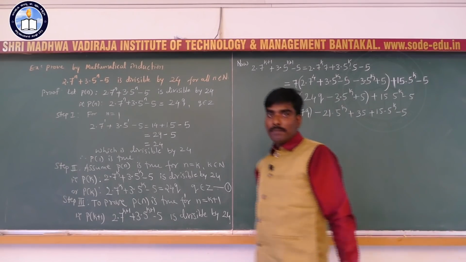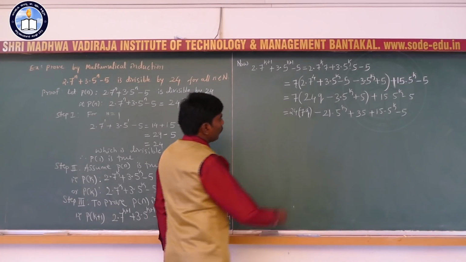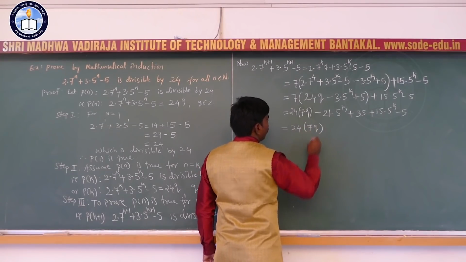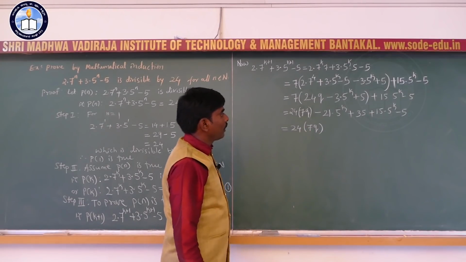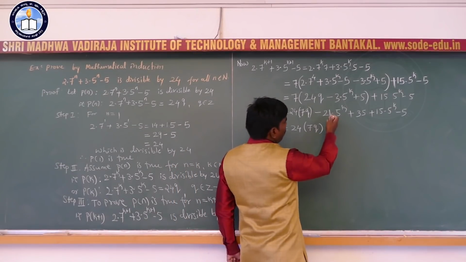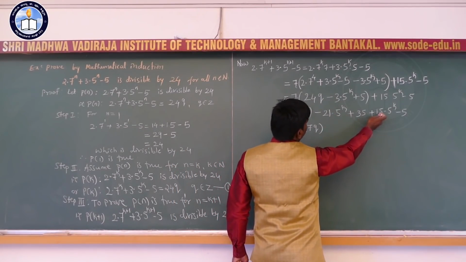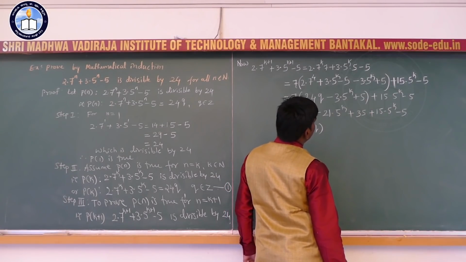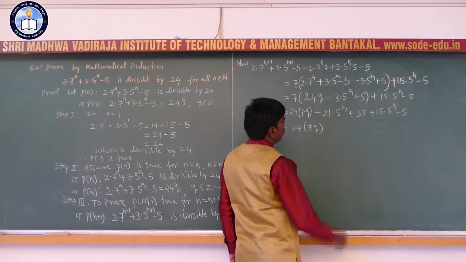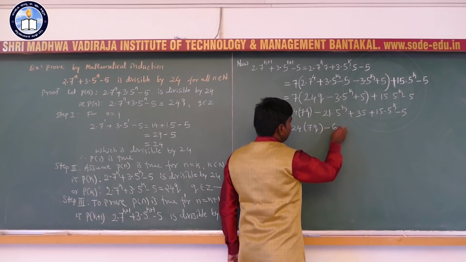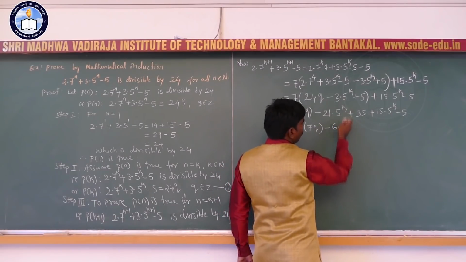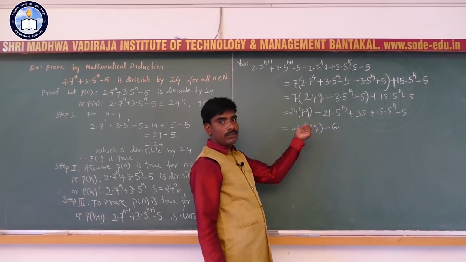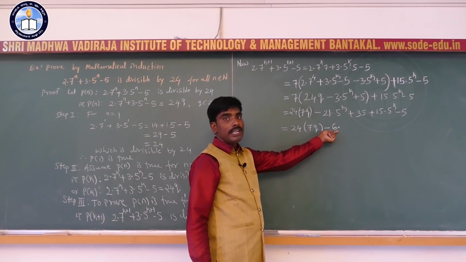Okay. You will observe here 24 into 7q, and minus 21 plus 15. Minus 21 into 5 raised to k plus 15 into 5 raised to k. 5 raised to k is common, minus 21 plus 15 is minus 6.